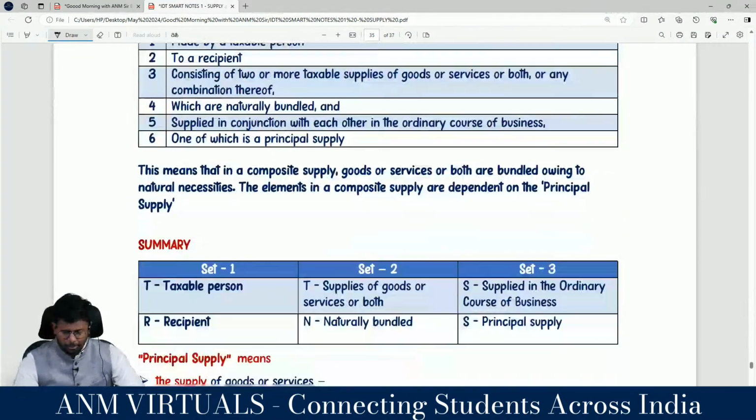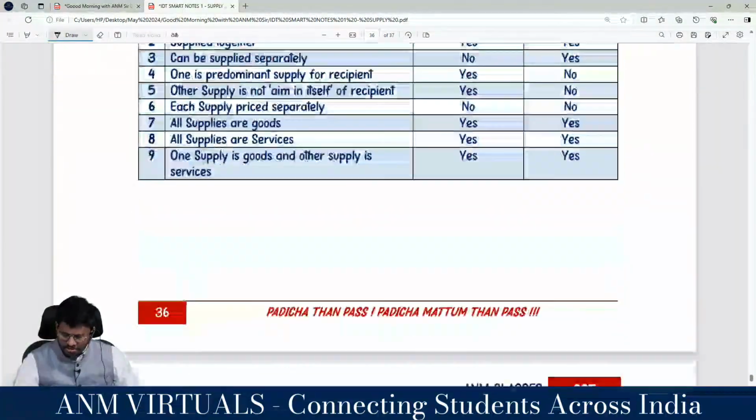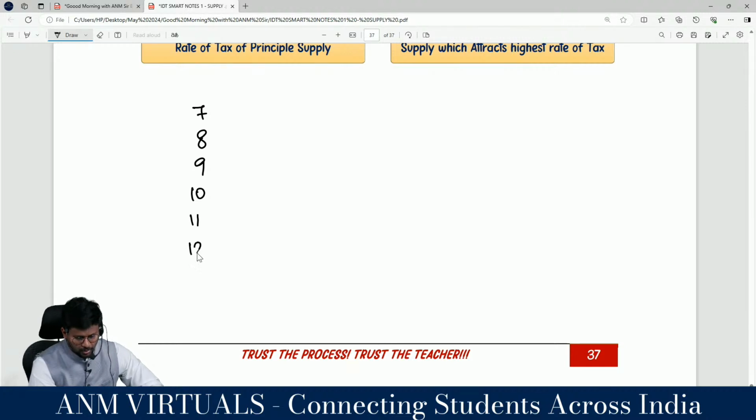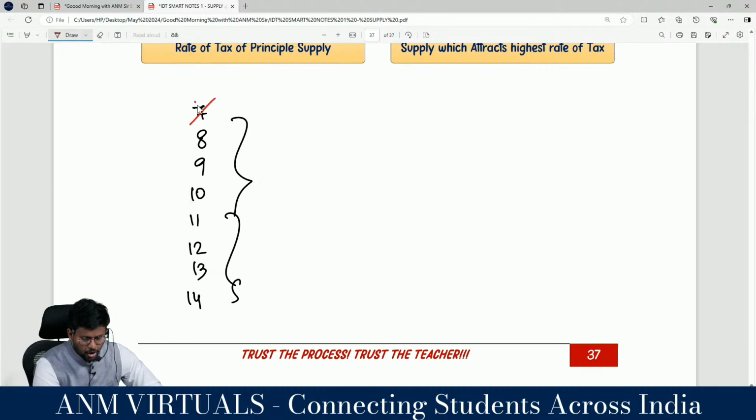We have to do composite and mixed supply, and the tax rate for composite and mixed supply. Yes, sir. With that we can say that we are through with section 8 also. What is section 7? What is section 8? What is section 9? What is section 10? What is section 11? What is section 12? What is section 13? What is section 14? In that we have talked about section 7, which is supply as per the CGST Act.